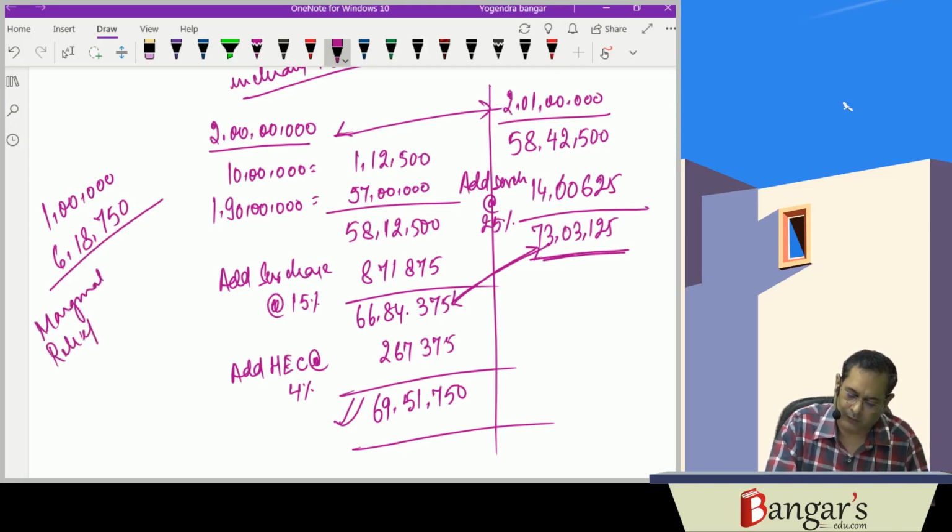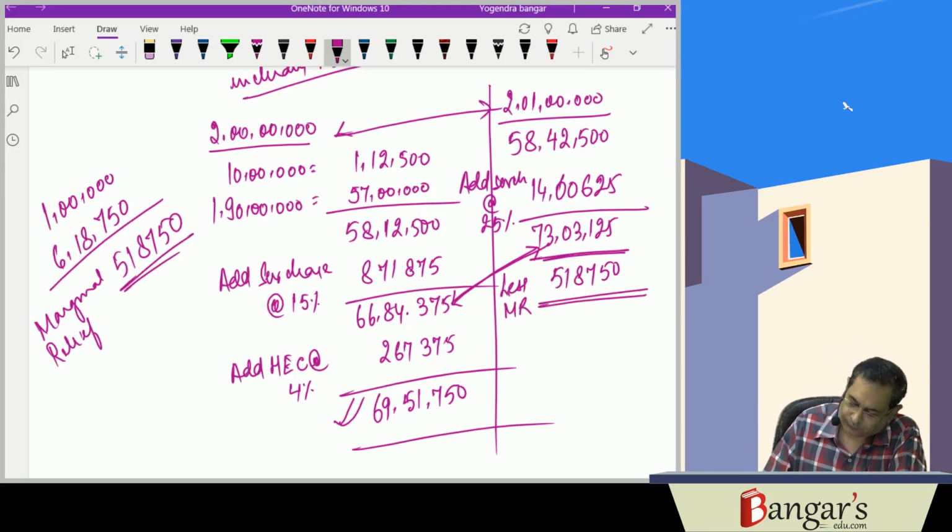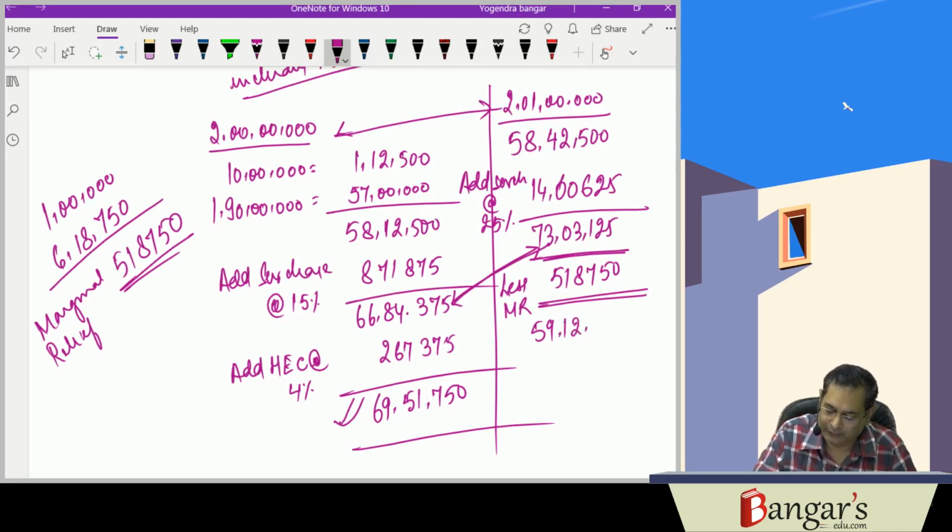So the difference, marginal relief, will be how much? Marginal relief will be 5,18,750. So it works out to be how much? 59,12,500.